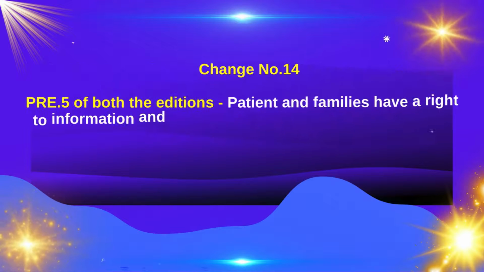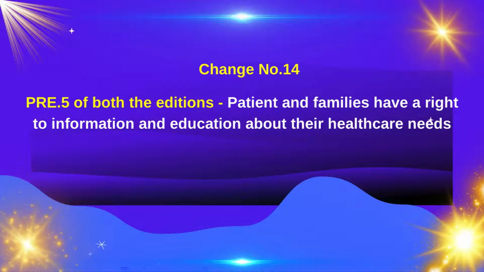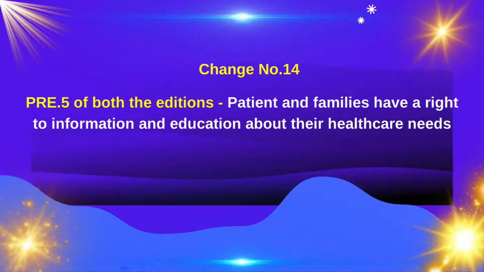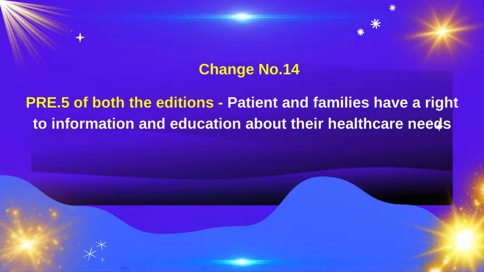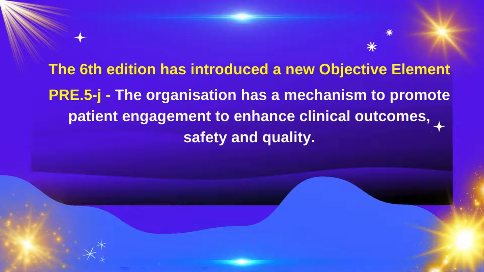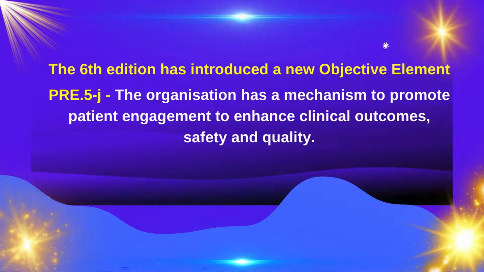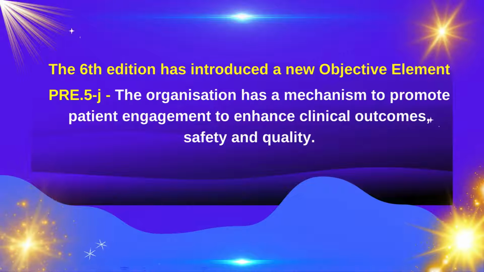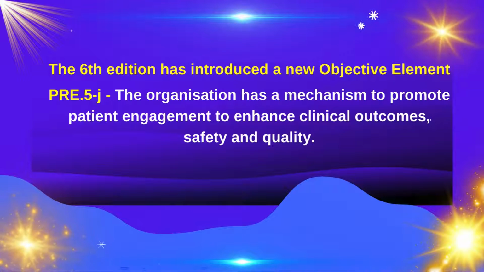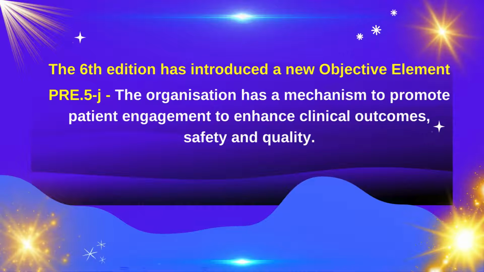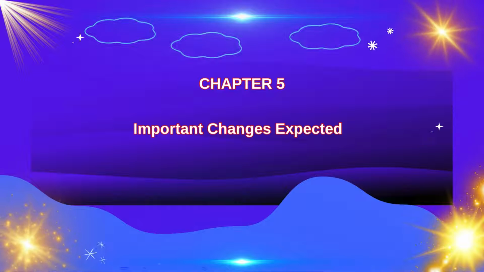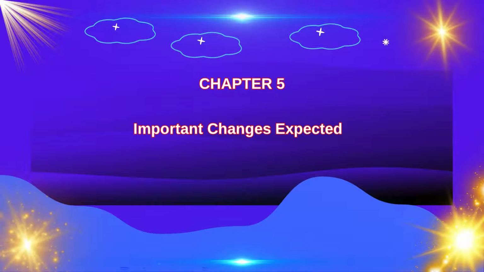Change number 14. PRE5 of both the editions state that patient and families have a right to information and education about their healthcare needs. The 6th edition has introduced a new objective element. This is PRE5J, which states that the organization has a mechanism to promote patient engagement to enhance clinical outcomes, safety and quality. Chapter 5. What are the important changes you can expect here?